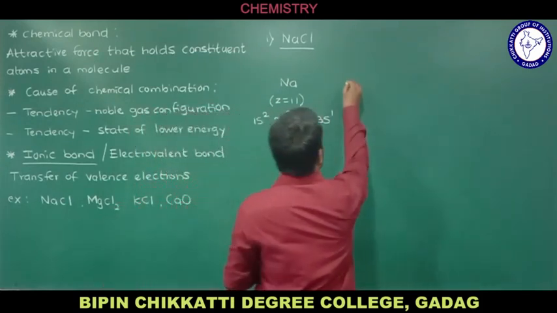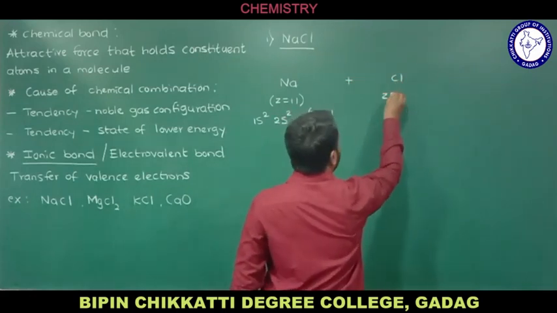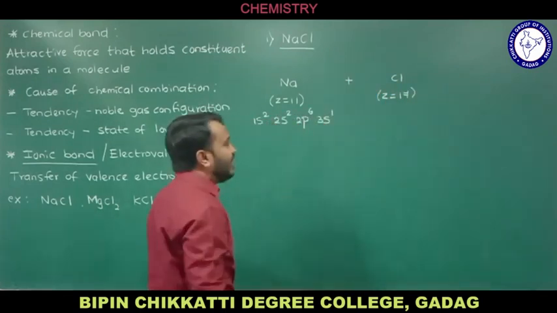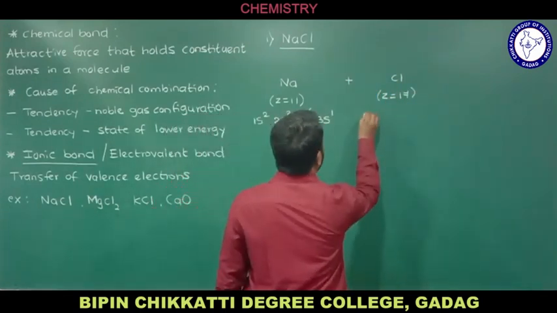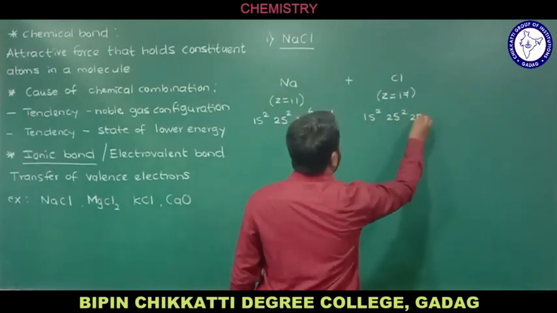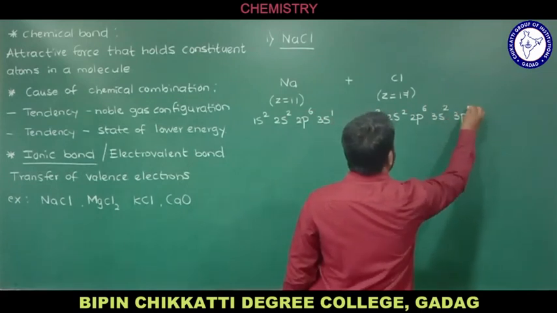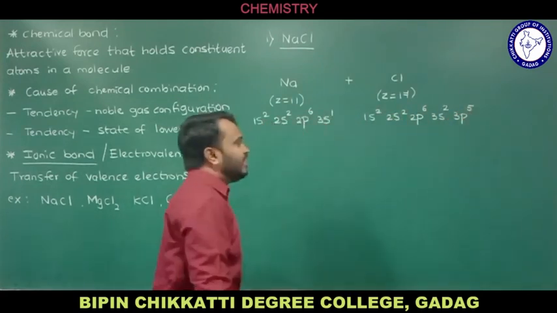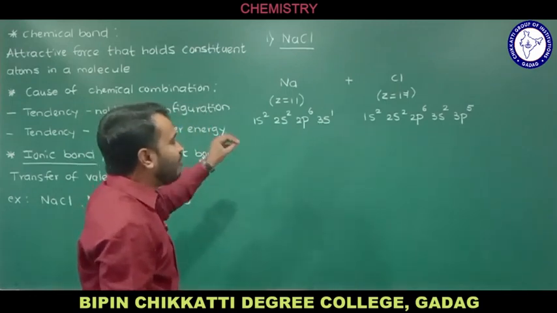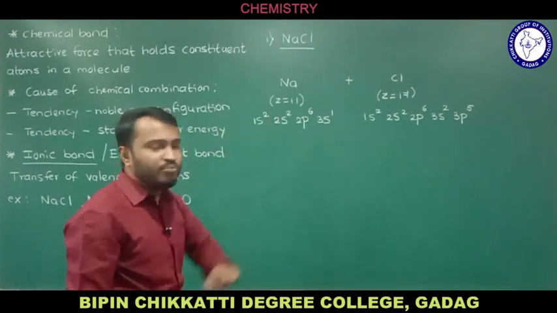One more element we have is Cl, chlorine, and its atomic number is 17. Its electronic configuration is 1s2, 2s2, 2p6, 3s2, 3p5, and if you count the number of electrons, that will be 17. So this is how I have written the atomic number and electronic configuration of sodium and Cl.